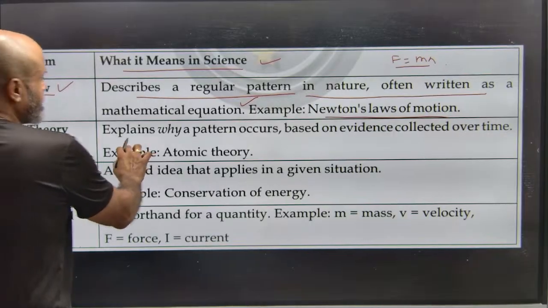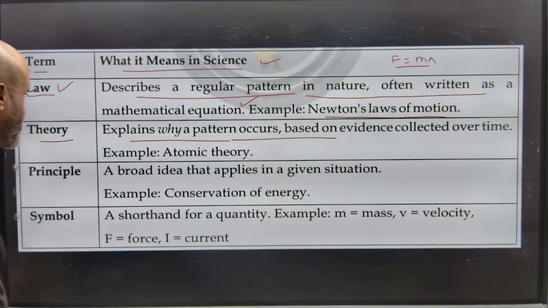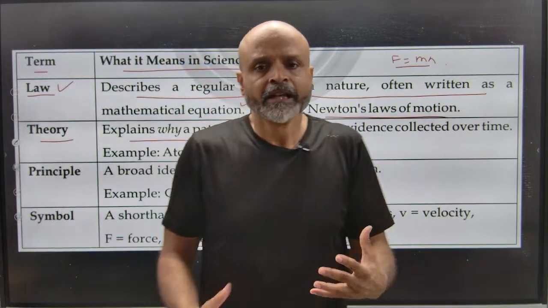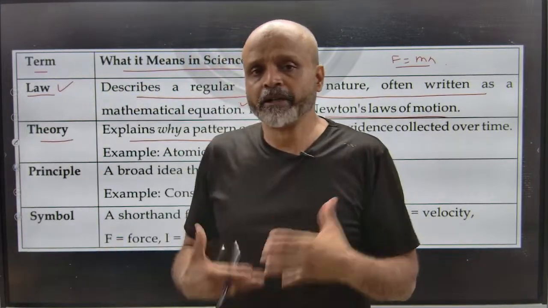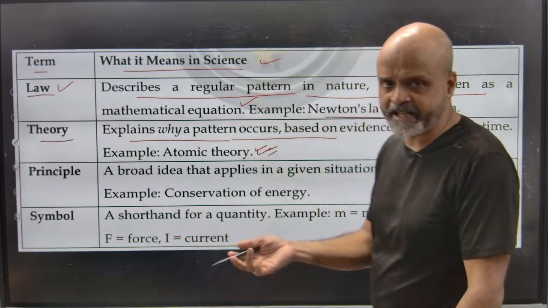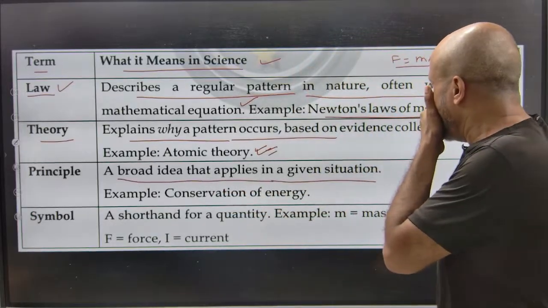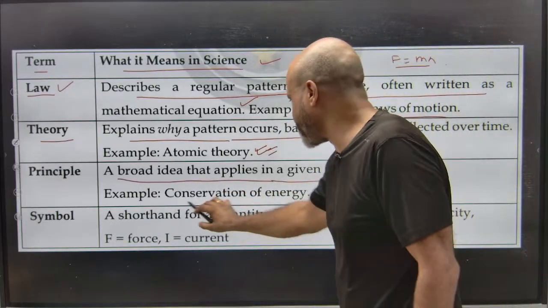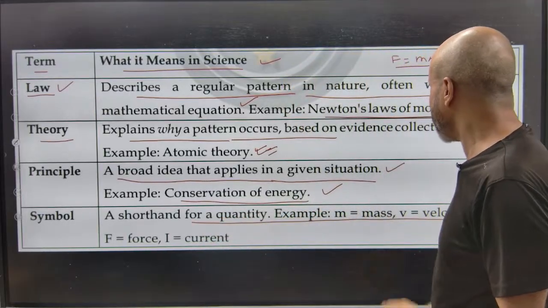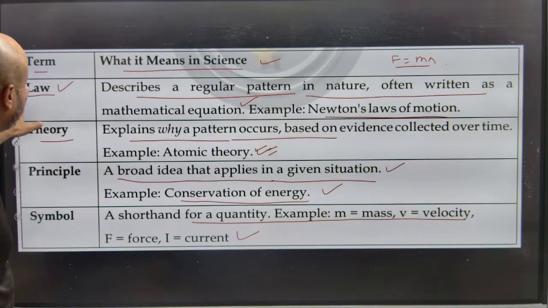Now, what is a theory? A theory explains why a pattern occurs based on evidence collected over time. Example, atomic theory. In the study of atomic theory, many contributions were made by different scientists. A principle is a broad idea that applies in a given situation. Example, conservation of energy. A symbol is a shorthand for a quantity. Example, mass, velocity, force, current. So there is a shorthand principle or symbol that is applied.